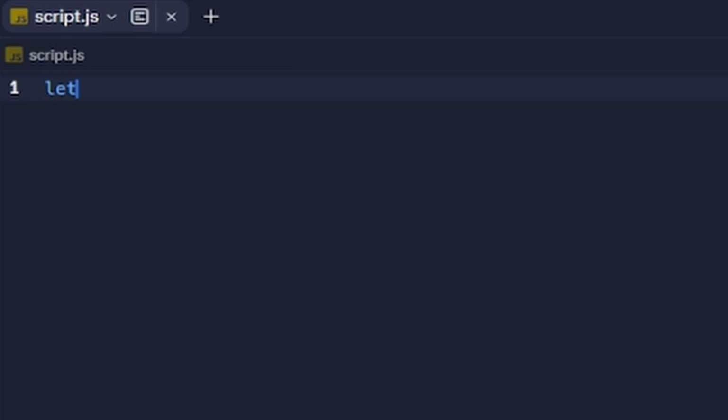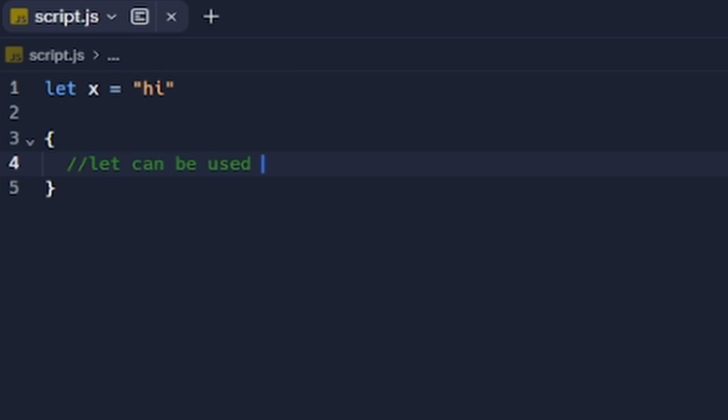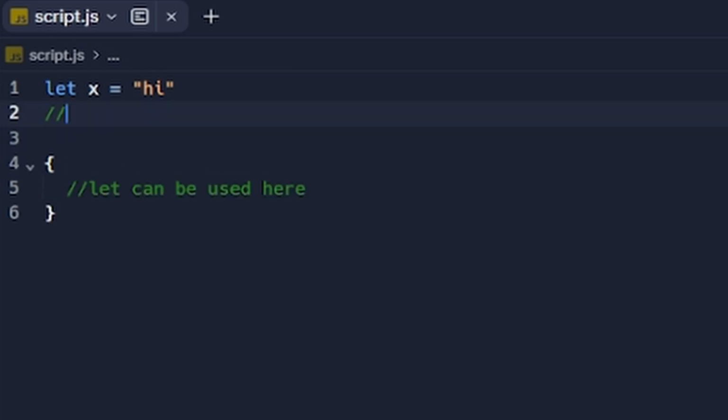And then finally, global scope. Variables declared with var have global scope, even if they're in a block of code. And let and const variables have global scope when they are outside the block of code. So if you declare your let and const variables outside of your block of code, then you can use them anywhere in the code you want.